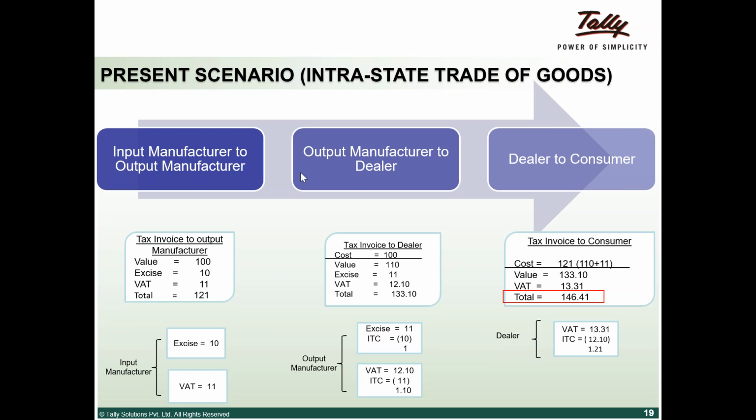Below 10 lakhs is not a taxable person; above 10 lakhs is. At 50 lakhs, he is a taxable person, but he has the option to go under a special scheme called compounding, which is there currently also.